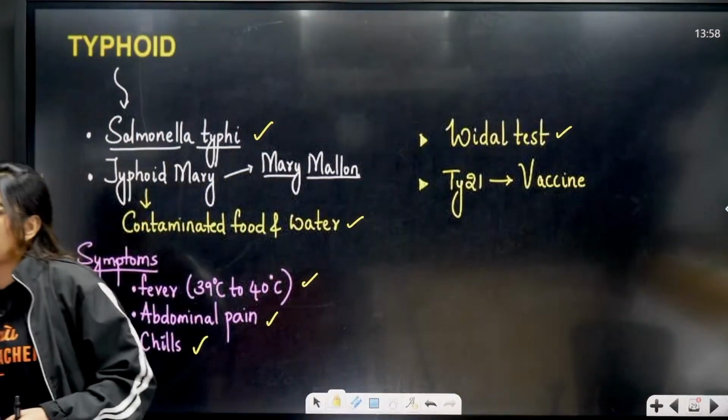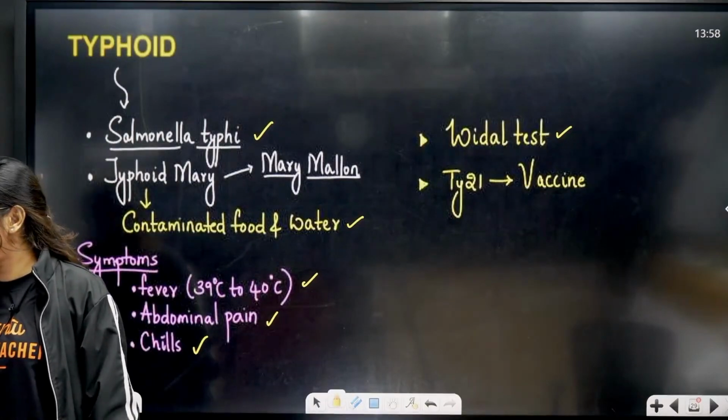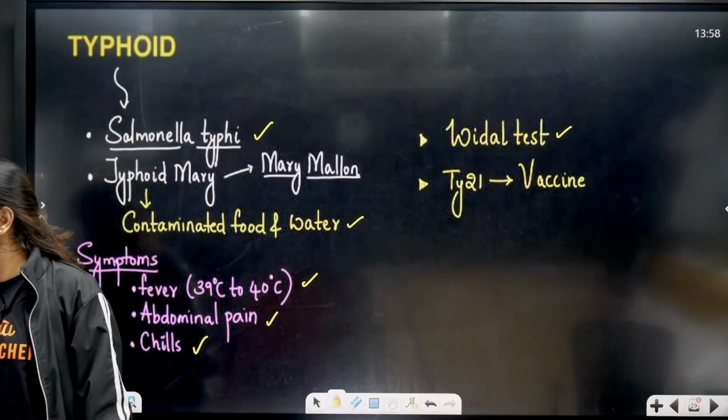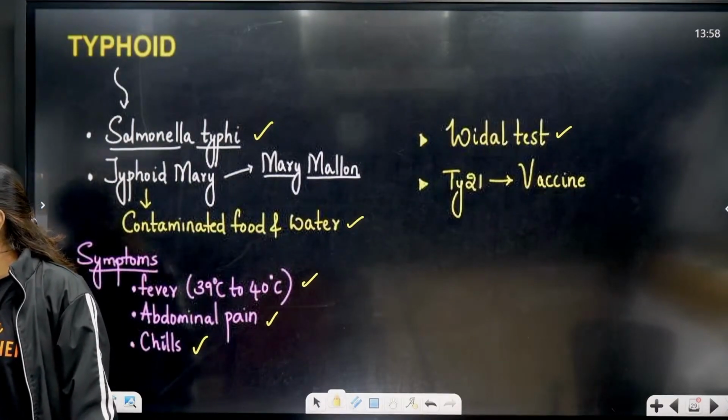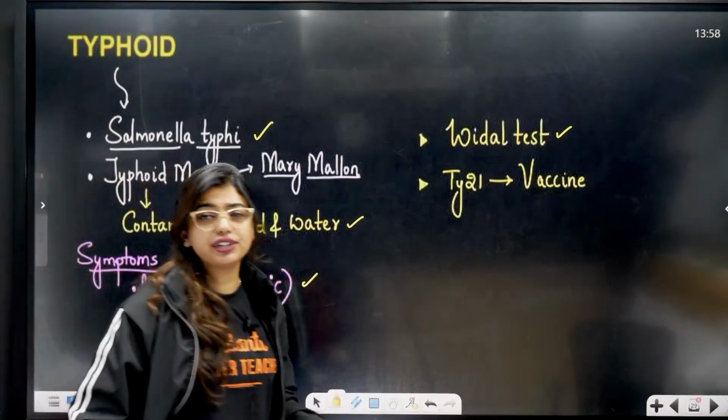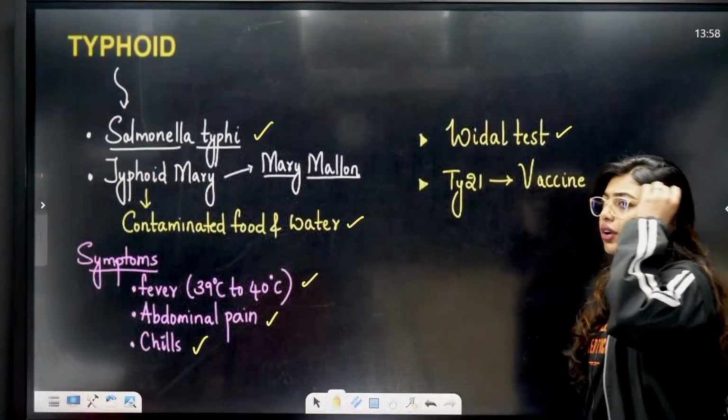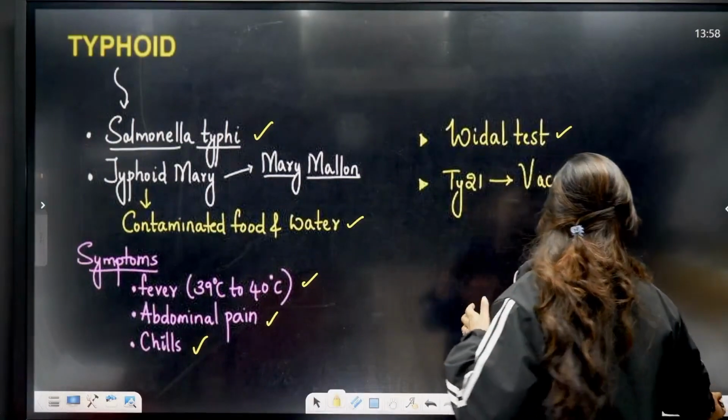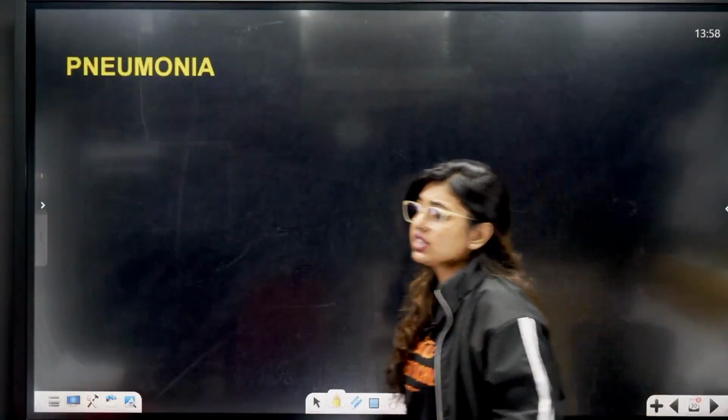I think many of them ran, right? Vidal test is only for typhoid here, only for typhoid. Clear? Okay, let's continue. Now that is your typhoid for you. So the causative agent is important.